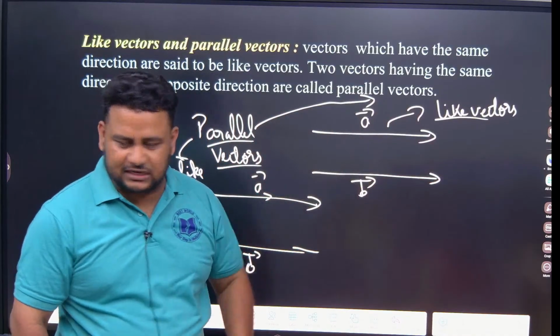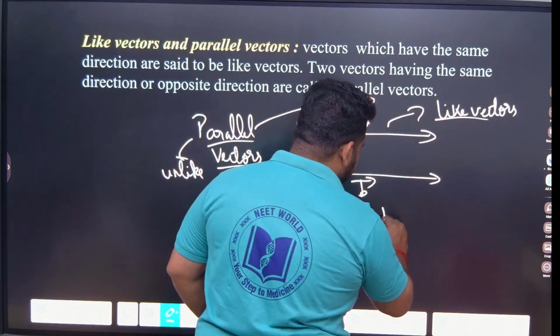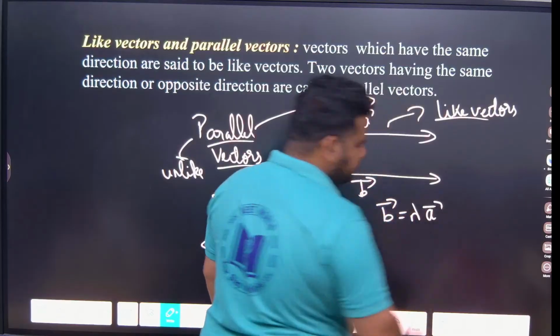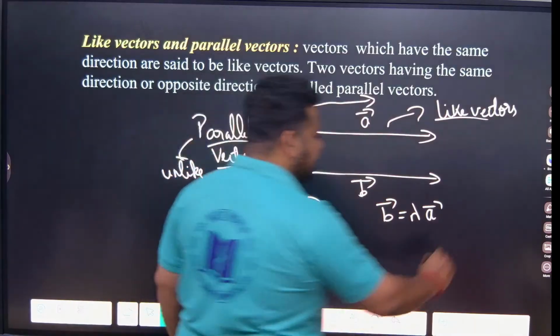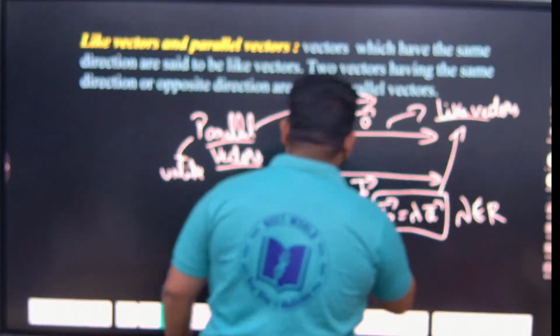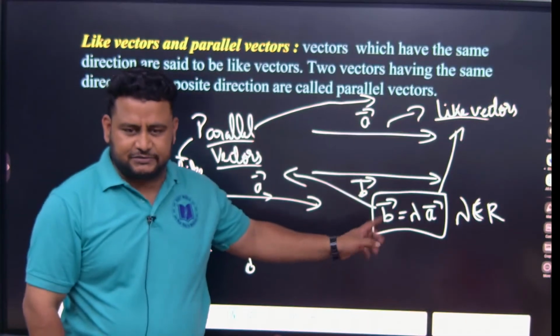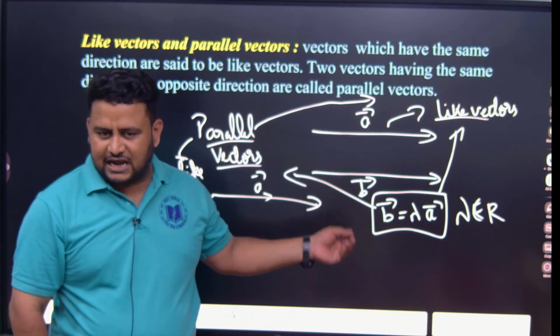So out of this relation, I can write a linear relation for parallel vectors. Vector B can be written as lambda times vector A, where lambda belongs to the real numbers. This is the condition. It is not just for like vectors, I can write the same condition for unlike vectors also. Vector B can be written as lambda times vector A, or vector A can be written as lambda times vector B.